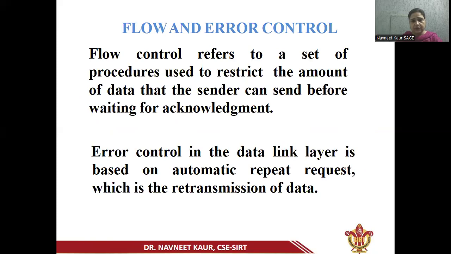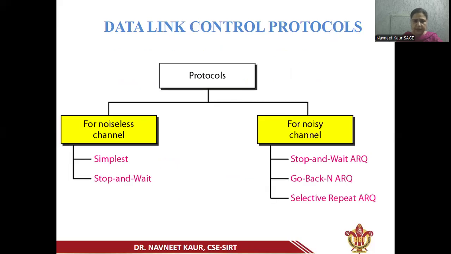Now, flow control refers to a set of procedures which is used to restrict the amount of data that the sender can send before waiting for an acknowledgement. Error control includes both error detection and error correction. It is implemented in the data link layer, and it is based on automatic repeat request, which is the retransmission of the data. Now, data link control protocols are categorized into two groups.